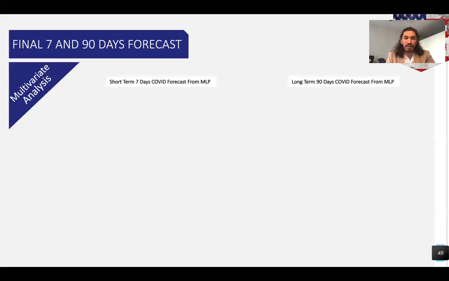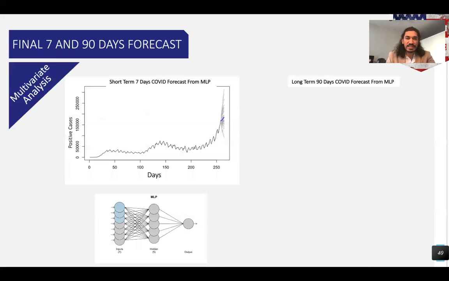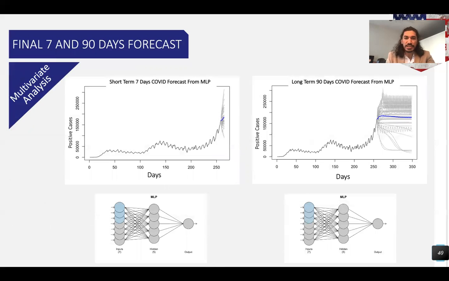So we went ahead and forecasted for both 7 days and 90 days. We forecasted the positive cases using that MLP model. 7 days looks good, but 90 days definitely not so great. And here you can see the multi-layer perceptron, MLP. We used 7 inputs and 5 hidden layers, and the output is just our final positive case forecast using the MLP model.